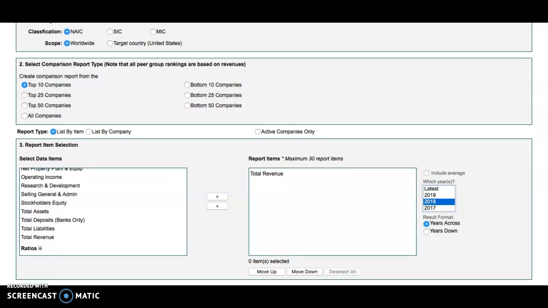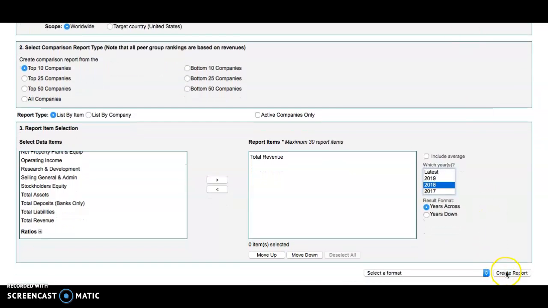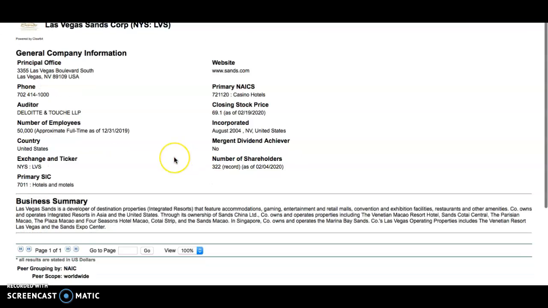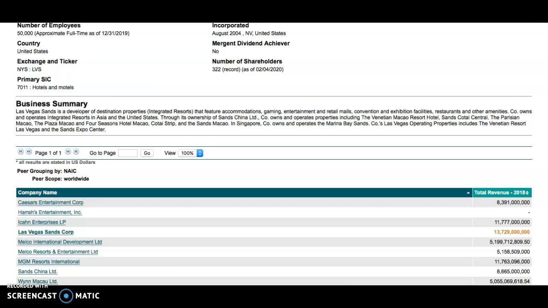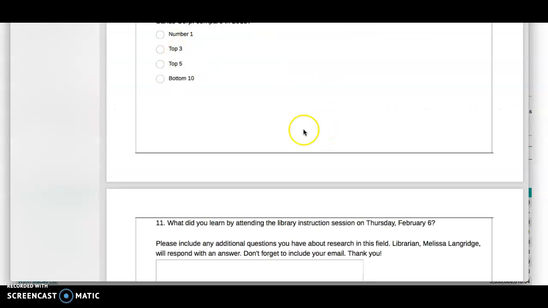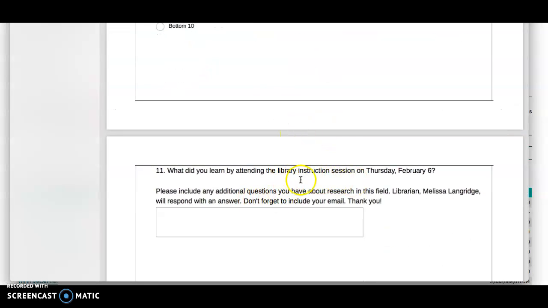And I got to move my screen just a little bit to download this. Okay, let's select the HTML format and create the report. And see, this one, sometimes some of them have changes listed. And it is actually in the top 3, if you'll notice, by comparison. And so let me bring that down just a little bit again to show you that you would put that right there. And then this is just what did you learn by attending?